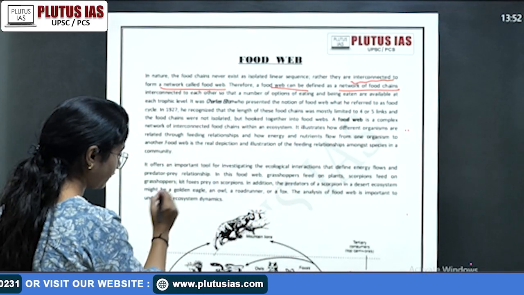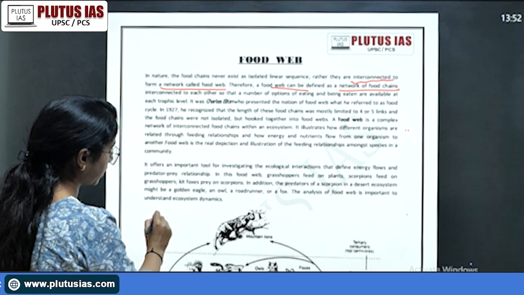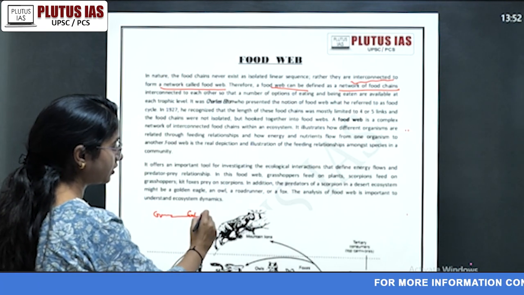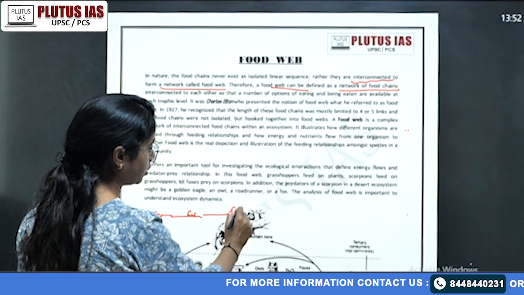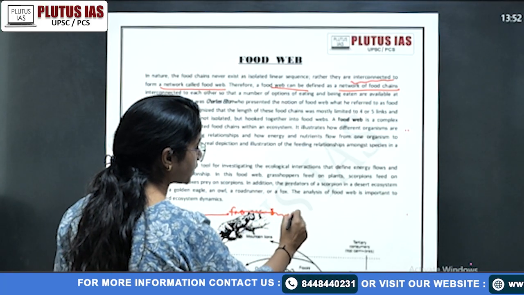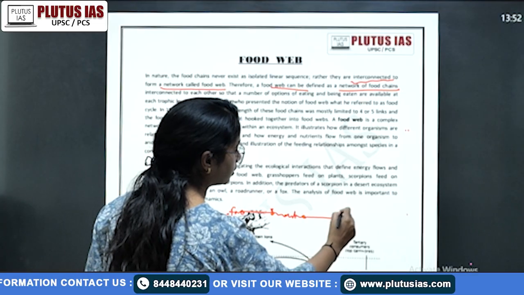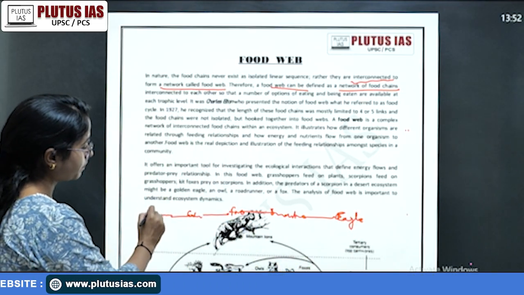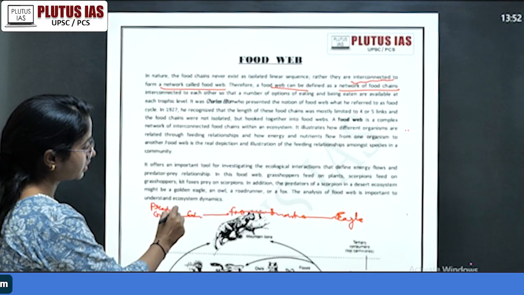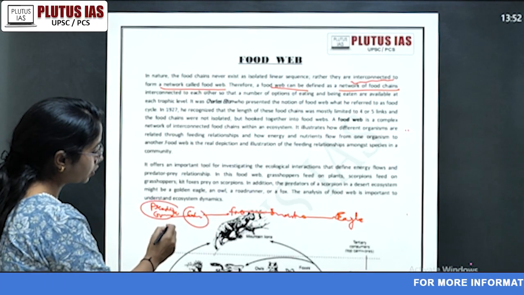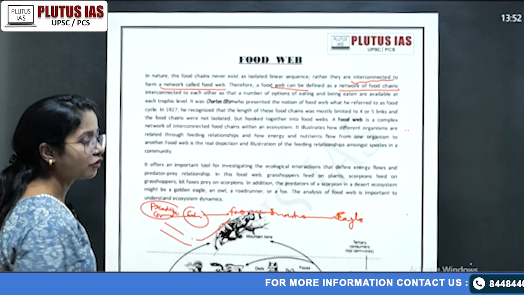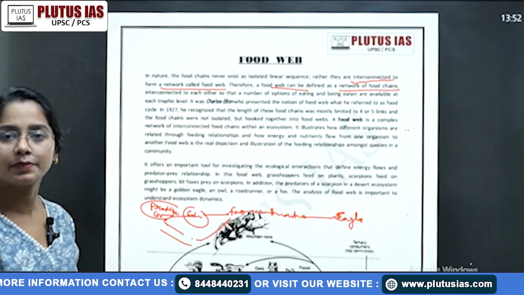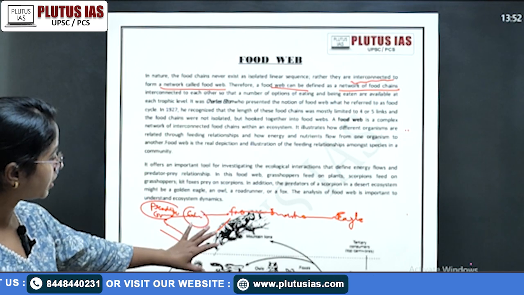Suppose the food chain is: grasses are eaten by the grasshopper, grasshopper is eaten by the frog, frog is eaten by the snake, snake is eaten by the eagle, right? This is your food chain. But do you really think the producer is connected only with the grasshopper? Don't you think that some other insects, or even herbivorous frogs, can also feed on that producer? This is not the only primary consumer.